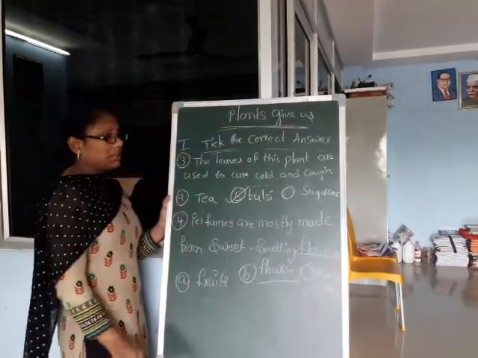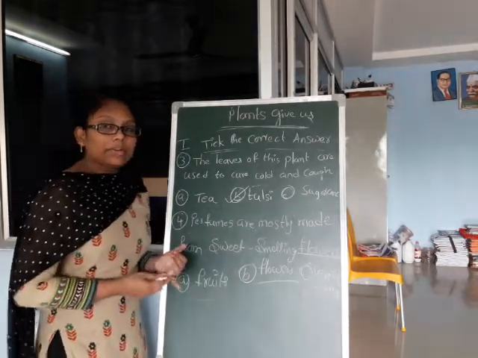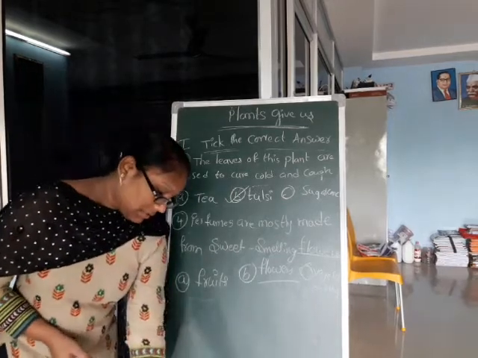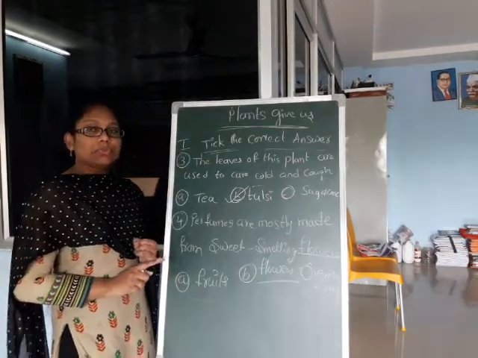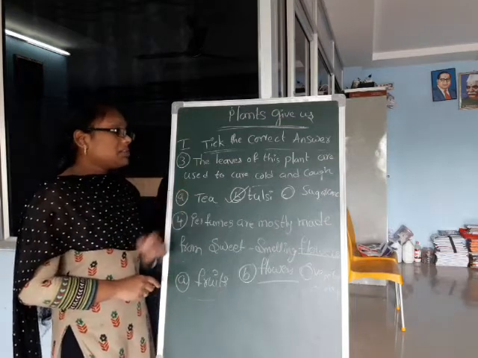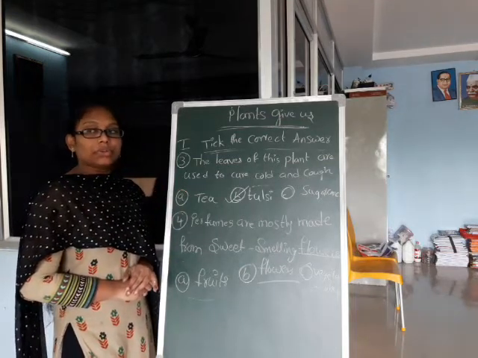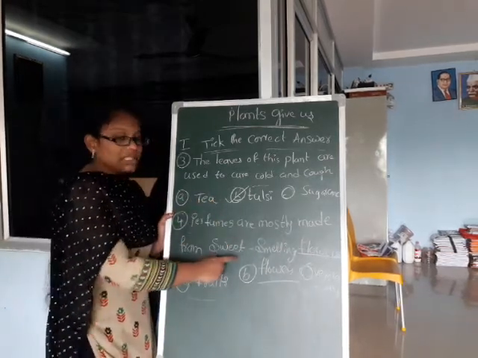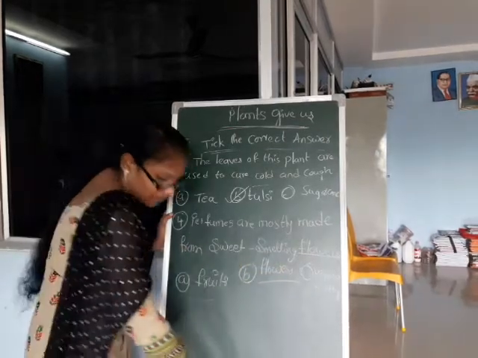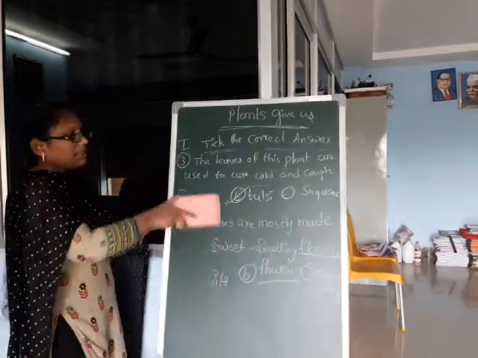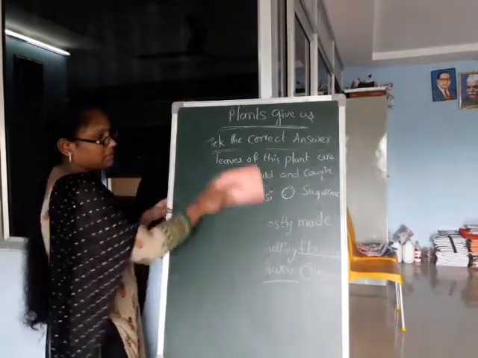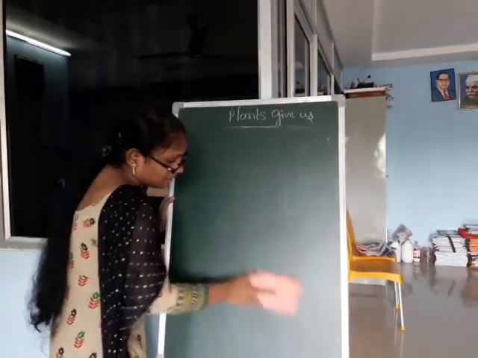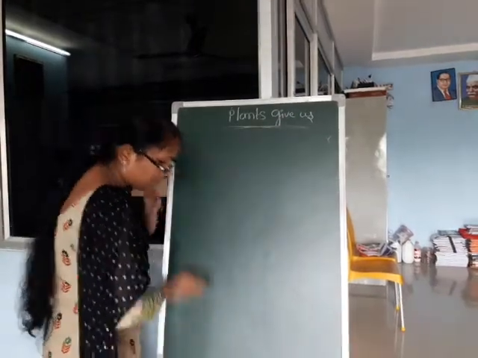Rose and jasmine. Okay. First one, we get oil from fruits and nuts. Juice of the kikar tree is used to make gum. The leaves of this plant used to cure cold and cough: tulsi. Perfumes are mostly made from sweet smelling flowers. Examples of sweet smelling flowers: rose and jasmine. These are the correct answers. Next one, see children.